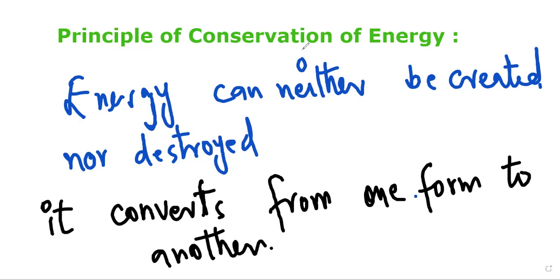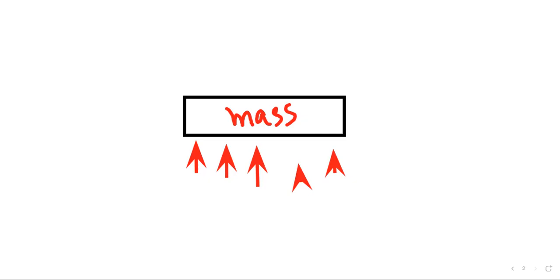Like suppose, let's assume that this is a piece of coal or wooden piece, and when it is heated or put into fire, this wood is converted into heat energy. So this mass is a form of energy. Mass is a compact form of energy. It gets converted into other forms of energy, that is heat energy plus light energy as well.